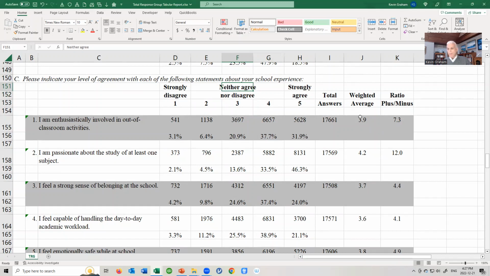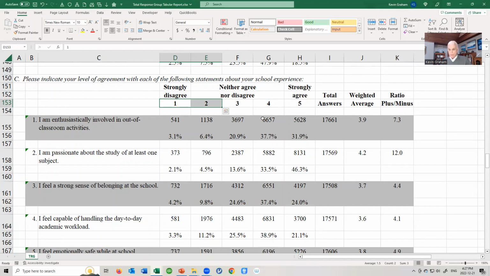So along with the weighted average score, we generate what we call the plus-minus ratio, which takes the sum of the 4s and the 5s and divides it by the sum of the 1s and the 2s. To interpret that in lay terms, looking at the first measure as an example, those who agreed with the statement, I am enthusiastically involved in out-of-classroom activities, outnumber those who disagree.